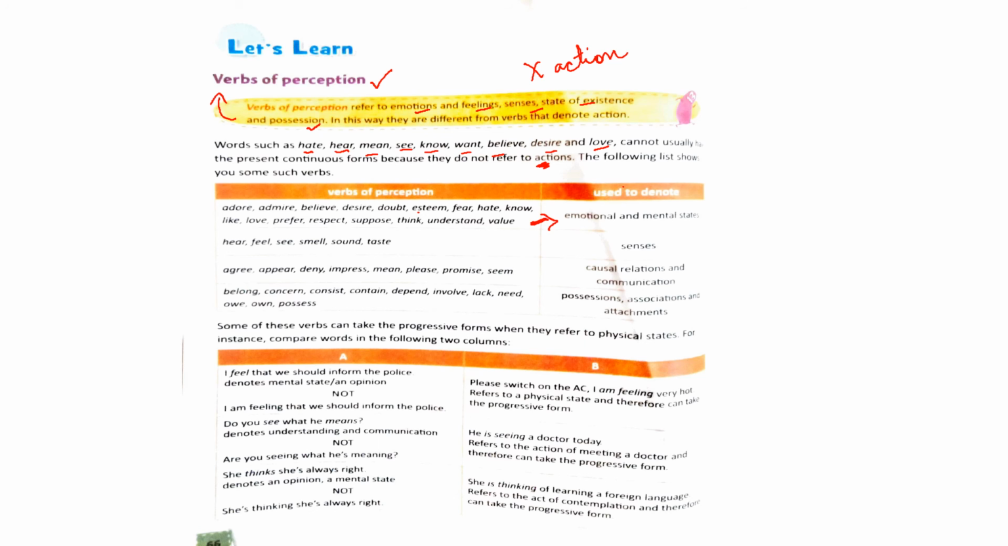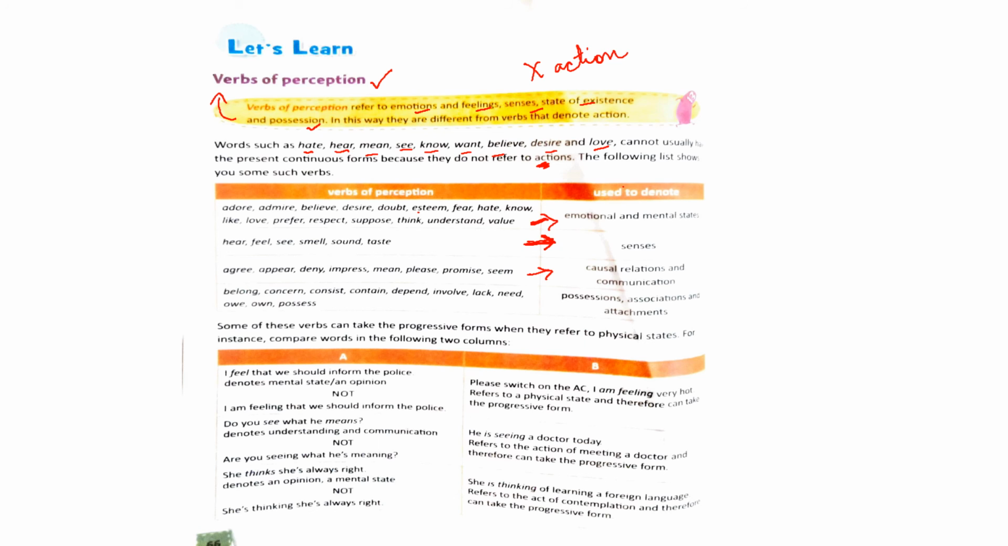Alright, see the next. Hear, feel, see, smell, sound, taste. These are not denoting actions, but they are used to denote senses. Agree, appear, deny, impress, mean, please, promise, seem. They are denoting casual relations and communication.